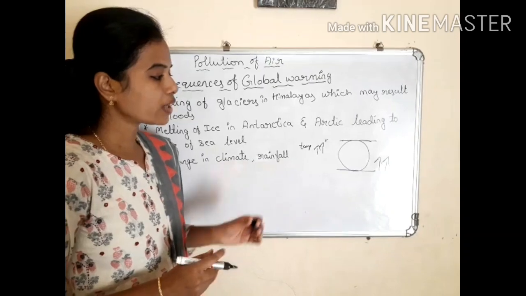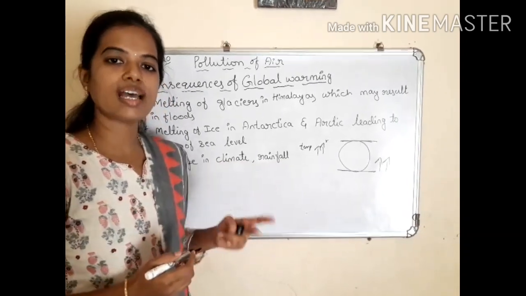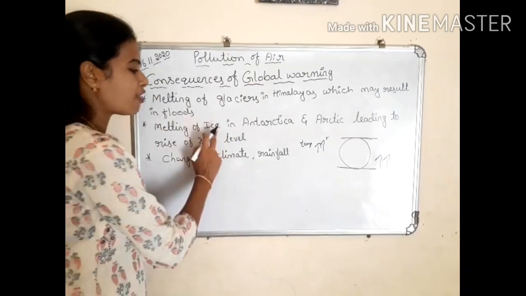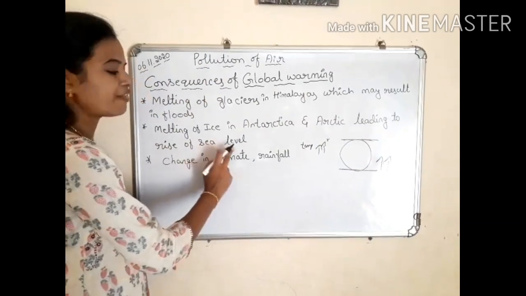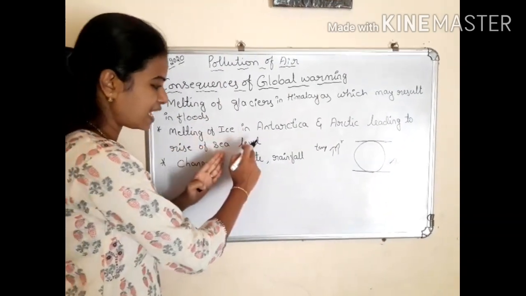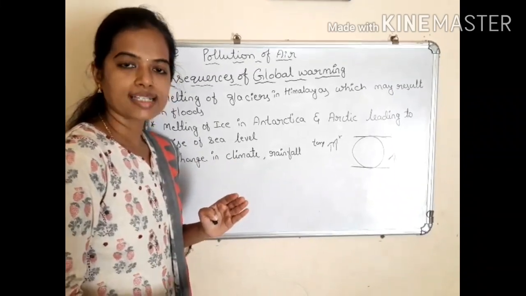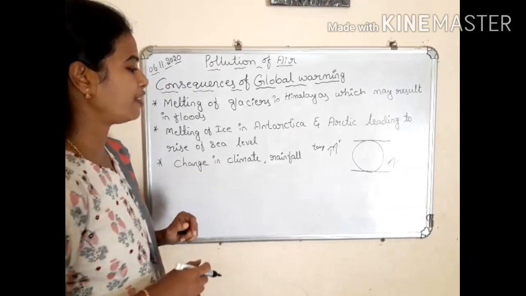So it leads to a decrease in the land level and increases the sea level. This is the second harmful effect of global warming, that is melting of ice in Antarctica and Arctic leading to rise of sea level. When the sea level increases, low lands get submerged in the seas. This is one of the harmful effects.